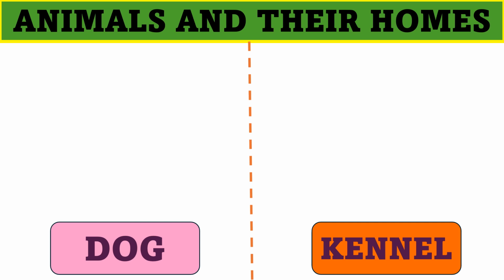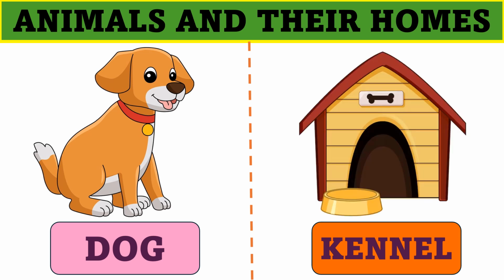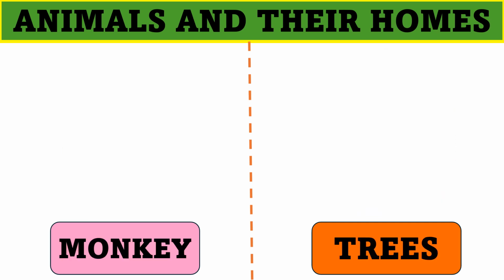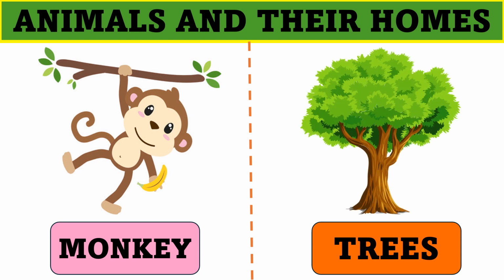So the first animal is dog. And dog lives in a kennel. Next animal is monkey. And monkey lives on trees.